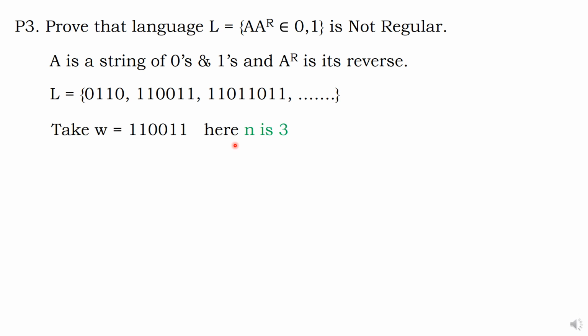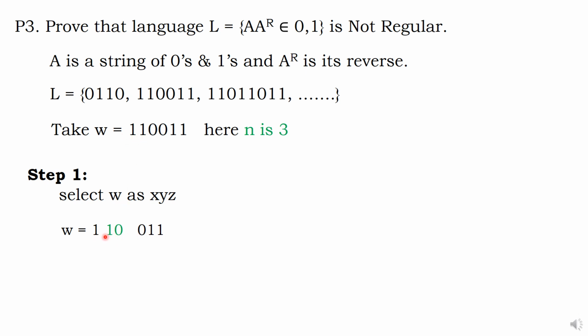Now I would like to take one particular group: 110 is n, 011, that is the reverse. I have taken 3 terms, that is n equal to 3. Split it into x, y, z. Make sure that x, y put together is less than or equal to 3. So the first term is x, another 2 terms are y, the remaining is as it is.